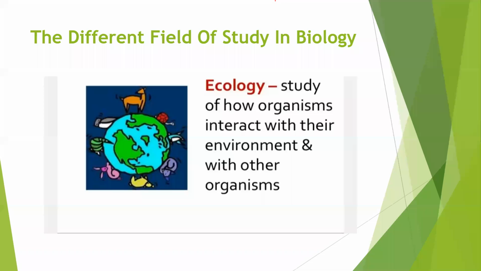One organism is dependent on another organism, and an organism is dependent on the environment for food, for air, for shelter. Humans are dependent on animals and on plants for their food.